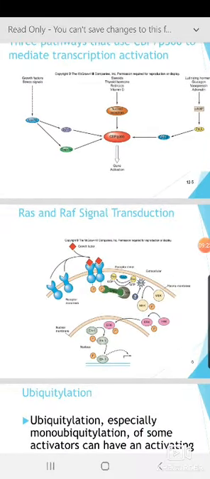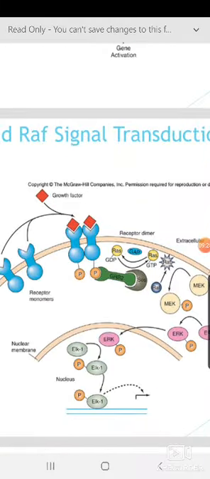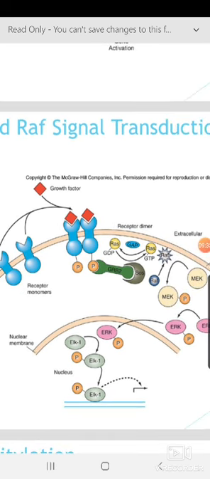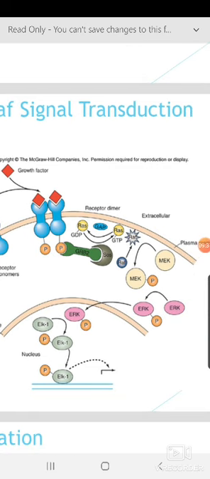Now here in RAS-RAF signal transduction, what we are showing is the receptor tyrosine kinase signal-induced dimerization and trans-autophosphorylation, which will be subsequently recognized by GRB2 SOS, and then RAS and RAF, and RAF then makes ERK. I believe you remember this maybe better than me.